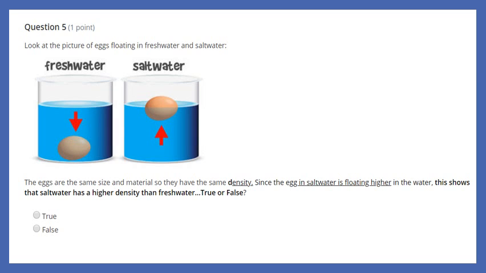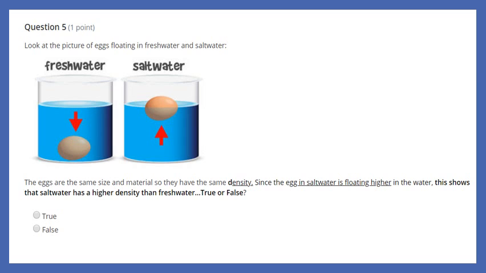Look at the picture of eggs floating in fresh water and salt water. The eggs are the same size and material, so they have the same density. Since the egg in salt water is floating higher in the water, this shows that salt water has a higher density than fresh water. Is this statement in bold, that salt water has a higher density than fresh water, true or false? And again, that egg, it's the same size, same material, so it has the same density. We're not arguing about that. That's a fact. And I want to know what explains why the freshwater egg is at the bottom of the glass and the saltwater egg is floating on top.